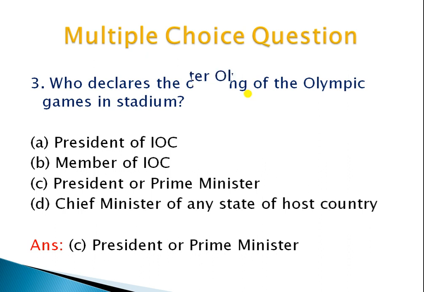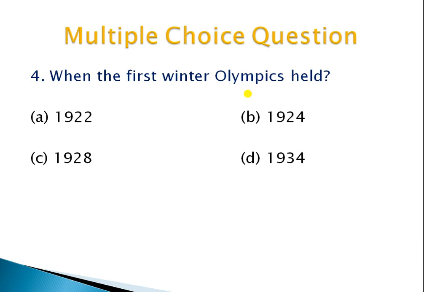Okay, move to the next question, which is: when was the first Winter Olympics held? A 1922, B 1924, C 1928, and D 1934. So the right answer is option B, 1924. In 1924, Chamonix, which is in France, hosted the first Winter Olympic Games.